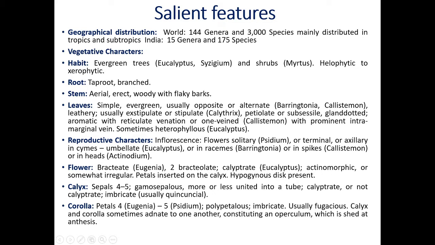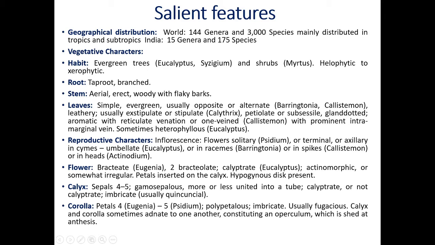In some plants of family Myrtaceae, the leaves are opposite. From each point or each node you will get two leaves, they are opposite to each other. This is called opposite phyllotaxy. Opposite phyllotaxy is again divided into decussate and superpose. For example, Barringtonia, alternate phyllotaxy, Callistemon.